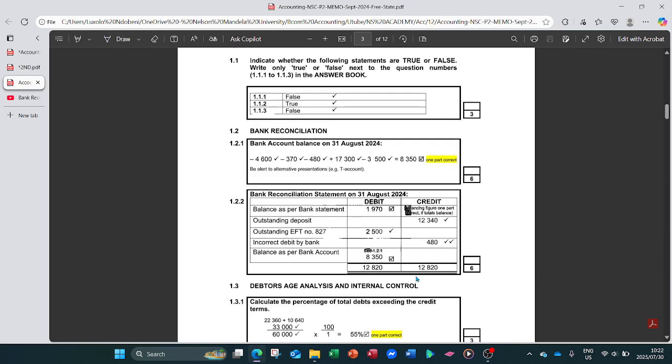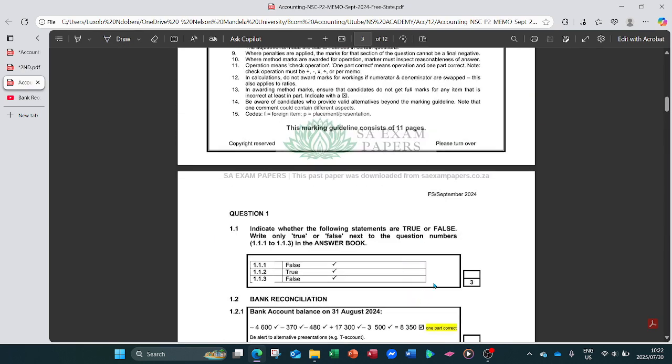So let's come and check how they did it in the memo. In the memo, they didn't do the T account that I did, which means they didn't do it in the ledger. What they said, it must be in the ledger. So they took the balance of 4,600, which was unfavorable, so that means it was on the credit side, so it has a negative balance. All the money that was paid, you put the negative sign, which is this one.